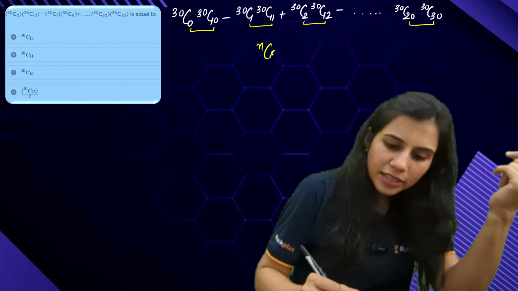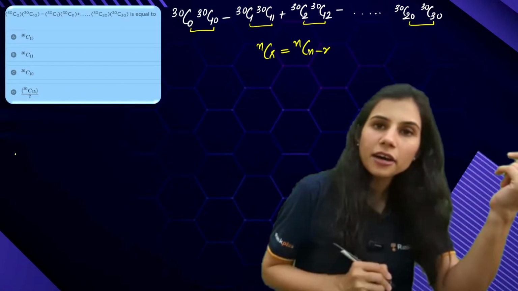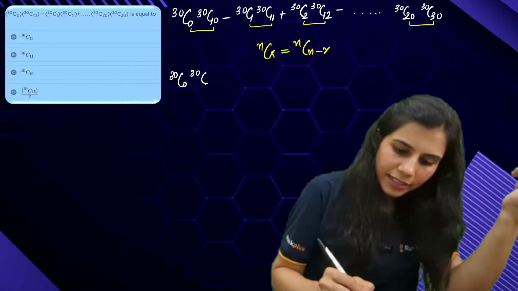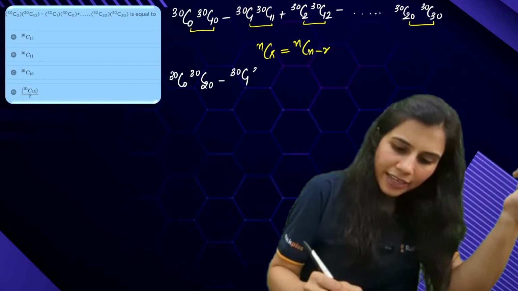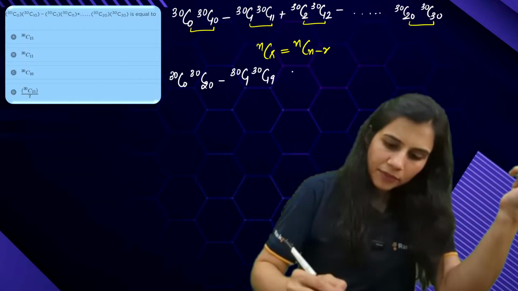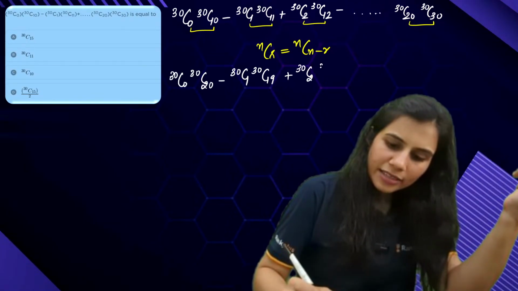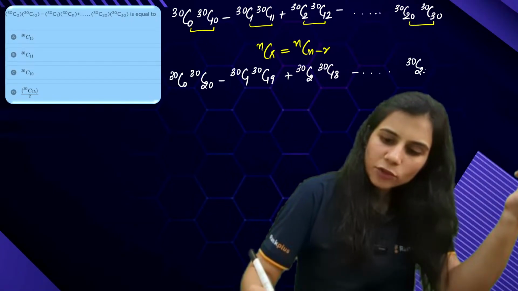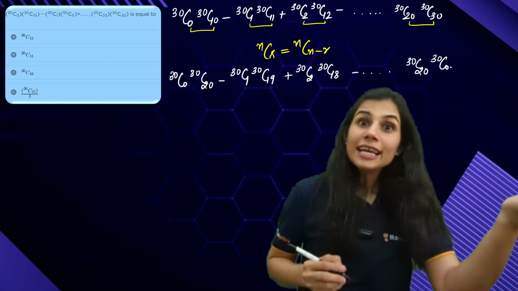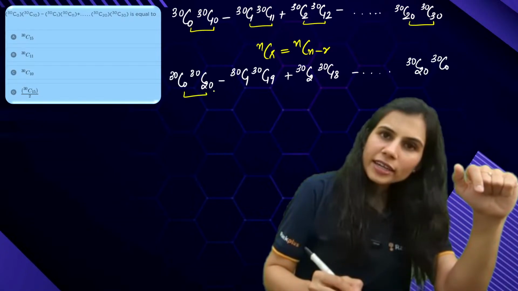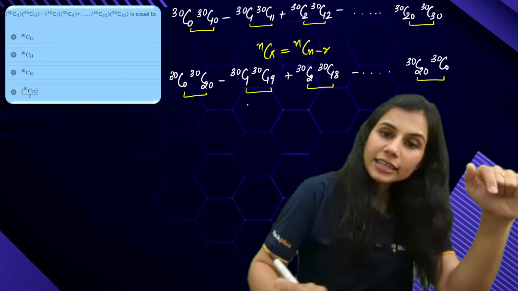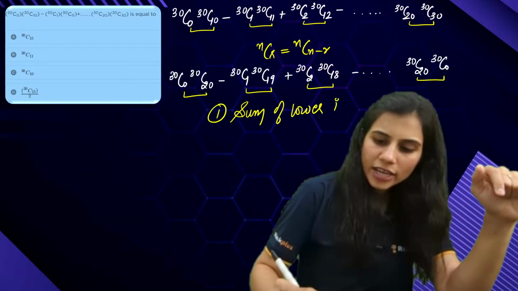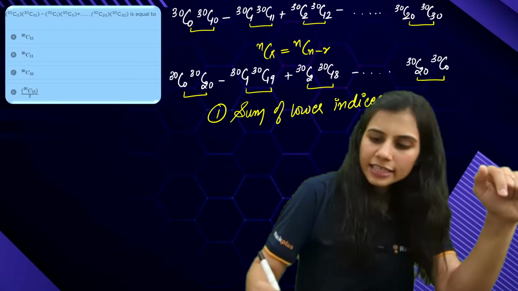How? By using my result nCr equals nC(n - r). So 30C0 as it is, this will be 30C20. Minus 30C1 as it is, this will be 30C19. Plus 30C2 as it is, this will be 30C18, and so on. Eventually, I'll have 30C20 as it is, 30C0. Now again check: sum of lower indices 20, sum 20, sum 20, sum 20. That's the first thing to check, guys. Sum of lower indices is equal to 20.